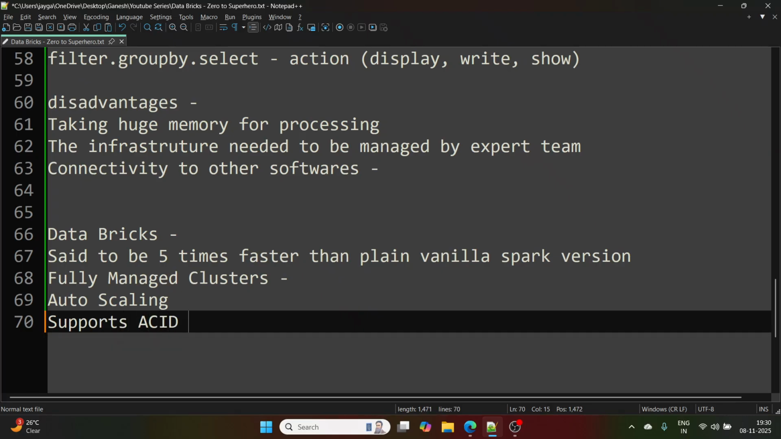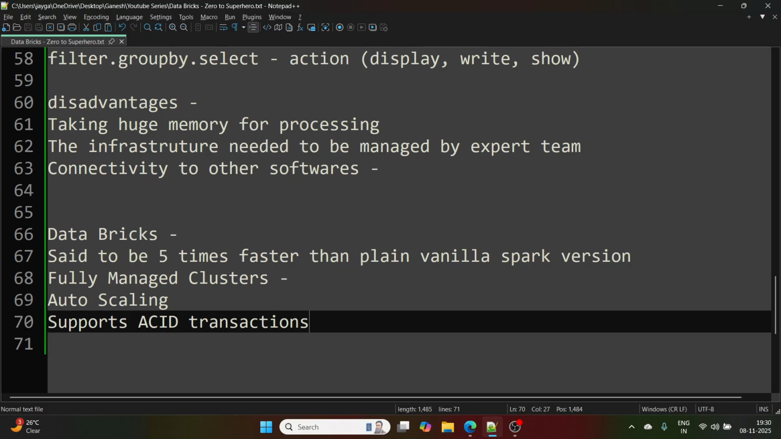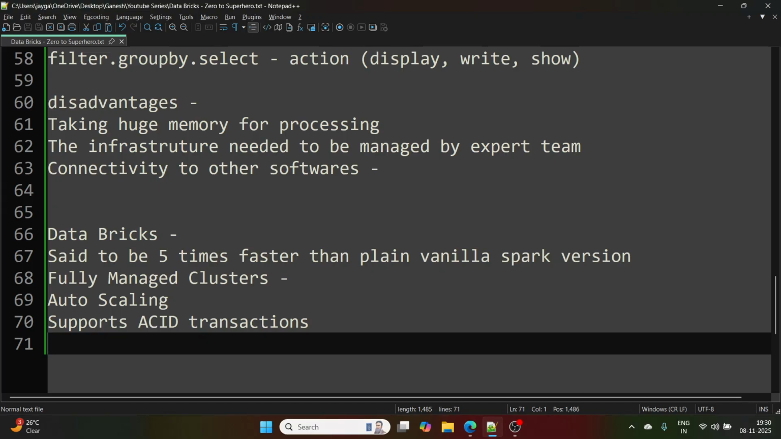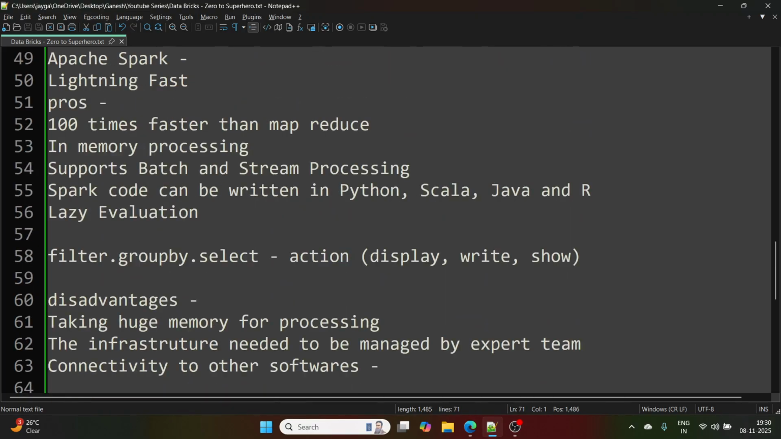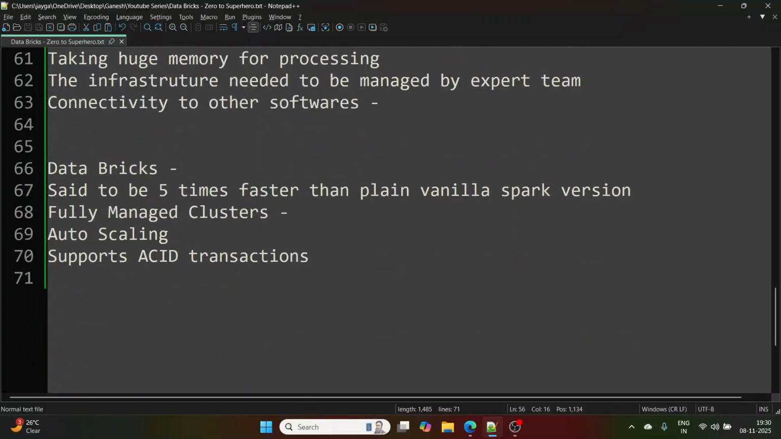It supports ACID transactions. If you have any inserts, updates, deletes, or something like that, Databricks supports that. How it supports that, we are going to learn in all the details. In case of Spark, you had to do your own coding. Engineers had to do coding for this ACID support and all these things, and it was very difficult.